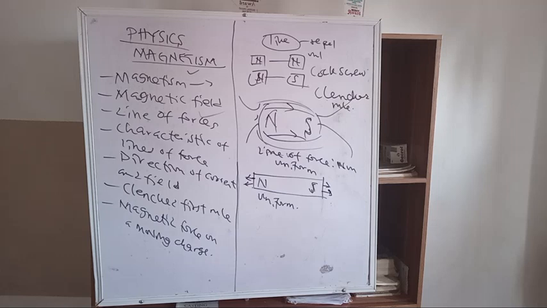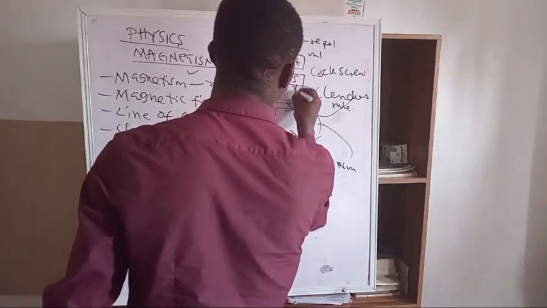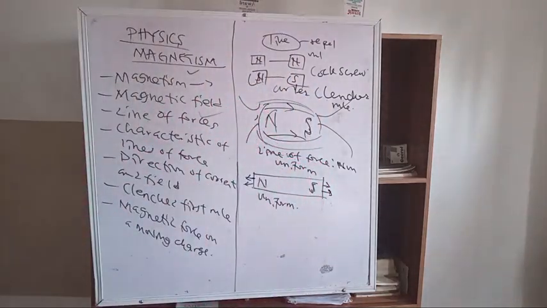I'll explain them. Then number two, for a curled conductor, hold the wire in the clenched right hand so that the fingers curl around it in the current direction. The straight thumb gives the direction of the magnetic field. So in the first, the thumb is in the direction of the current, and the curled fingers give the direction of the circular lines of force.